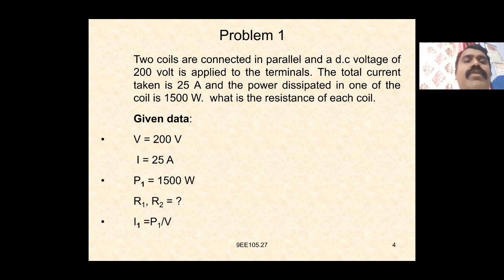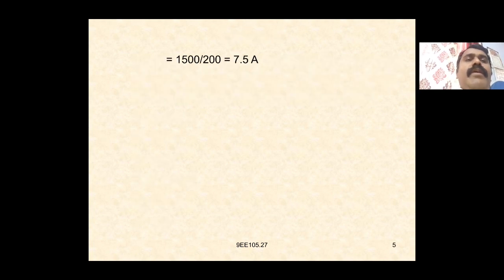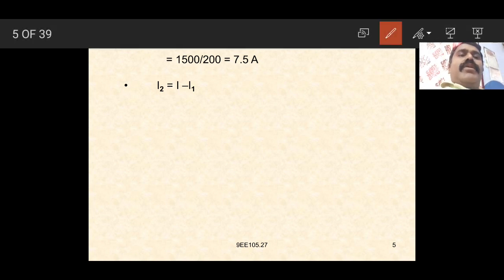We know that power P is equal to V into I. So I1 is equal to P1 by V, which is 1500 by 200, which is equal to 7.5 amperes. In the case of a parallel circuit the current is divided, so I is equal to I1 plus I2.